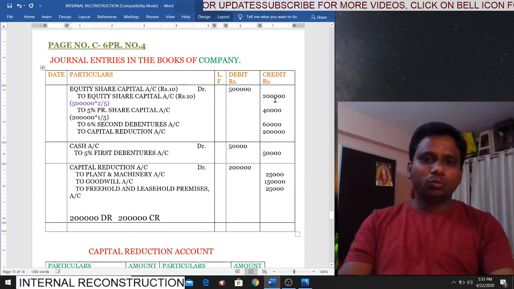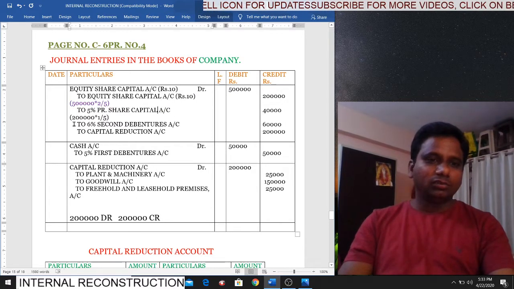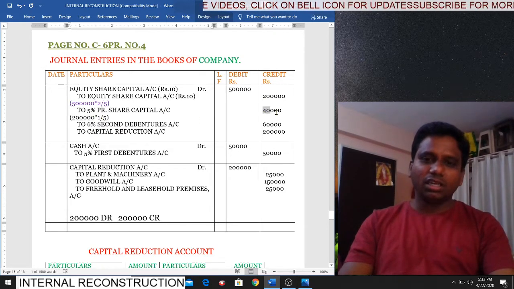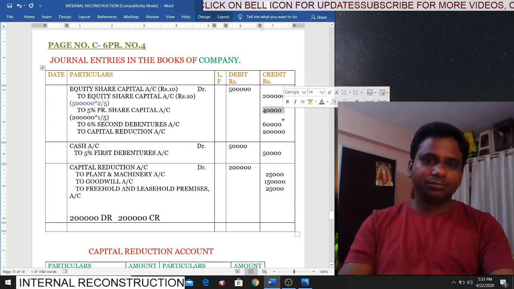How much? 2 lakhs. Important. Next, apart from that, we are giving 5% preference share capital also. What is the calculation? Above new shares, 2 lakhs. On that 1/5, 40,000. This calculation is also very important, students.